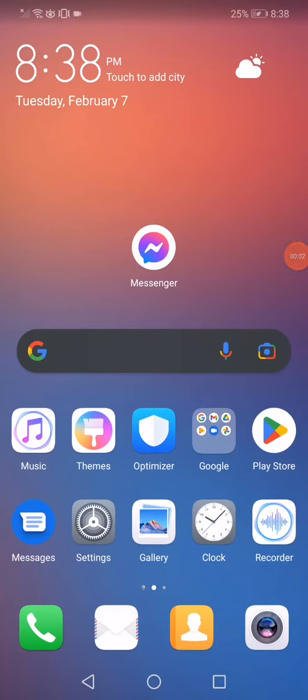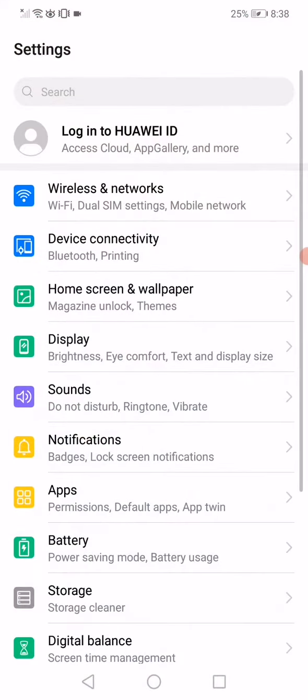How to fix Facebook Messenger video call sound issue. First thing, open the settings on your phone. Go to the apps manager.